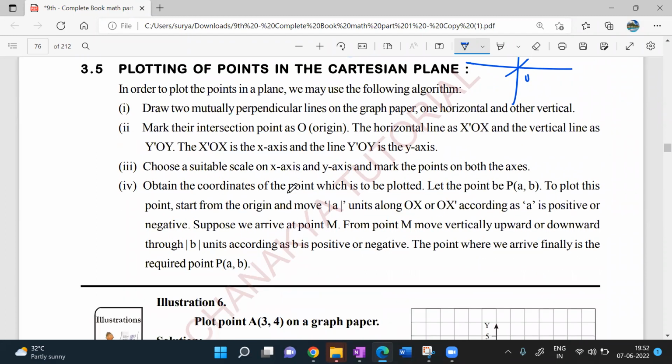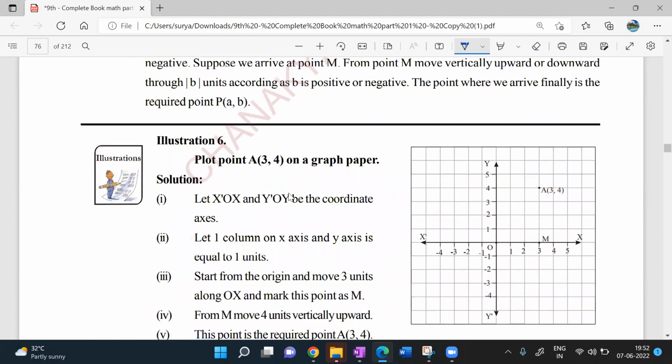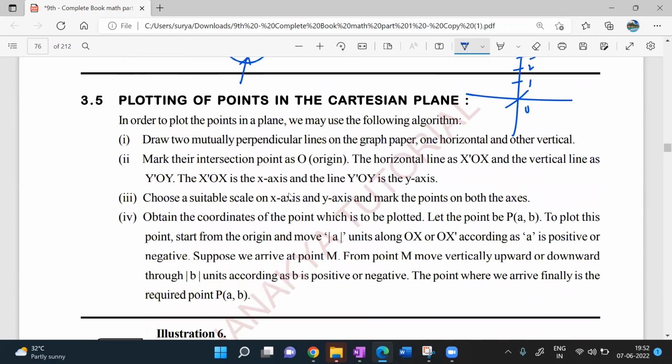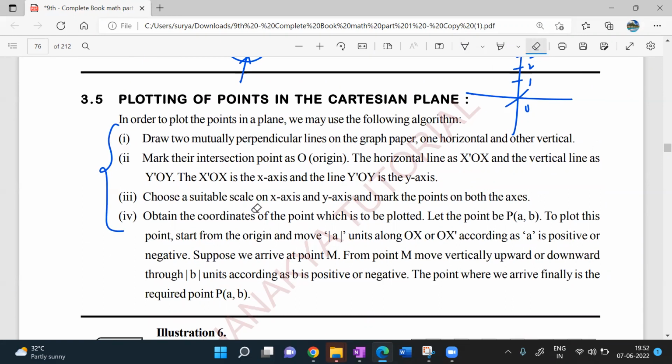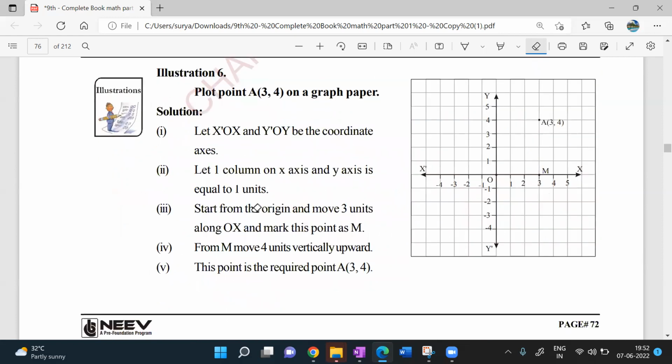Look at this here. Now plotting of points in the Cartesian plane. It's very simple, guys. Plotting of a point in a Cartesian plane. Everyone, please go through all these points. I don't want to read all this and waste your time. Please, everyone, go through these points. I'll show you how to plot these coordinates on a Cartesian plane.